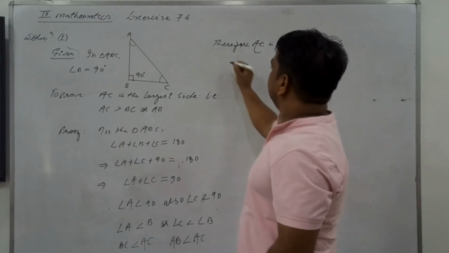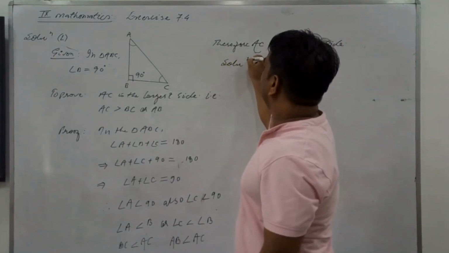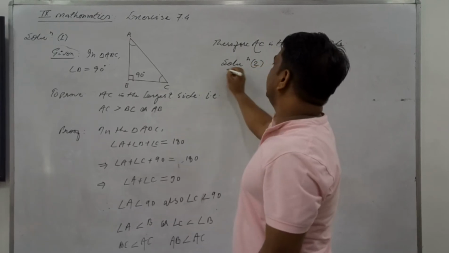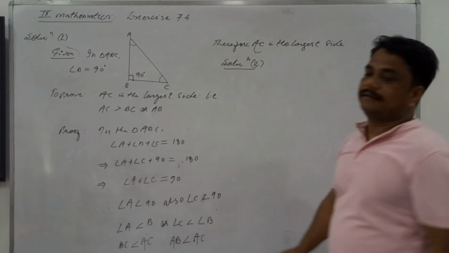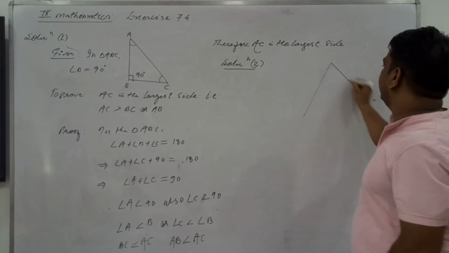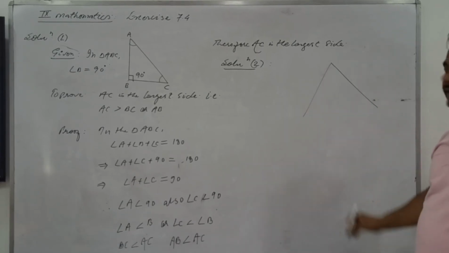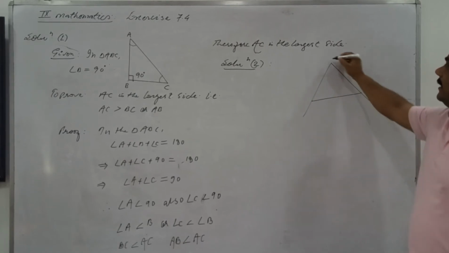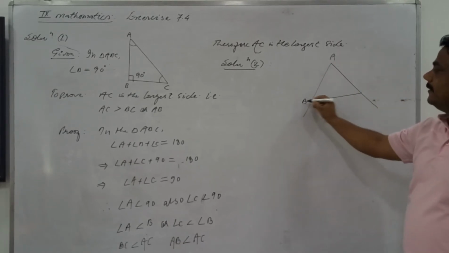Now look at question number 2. What is question number 2? Please read what the second question is saying. In figure 7, the figure is already given here. So we need to draw the figure here. This is A, B, here is C and here is D.